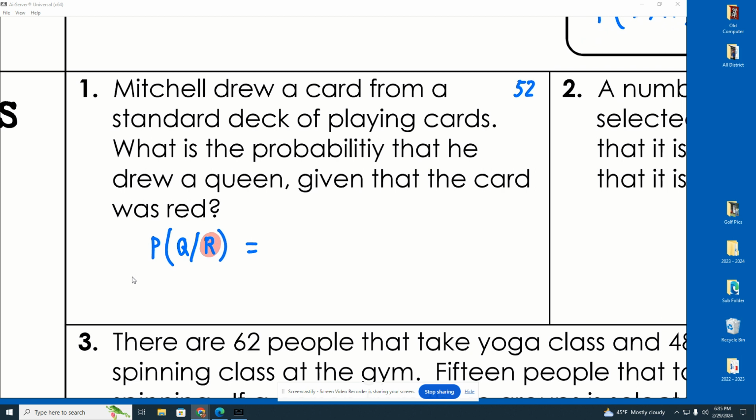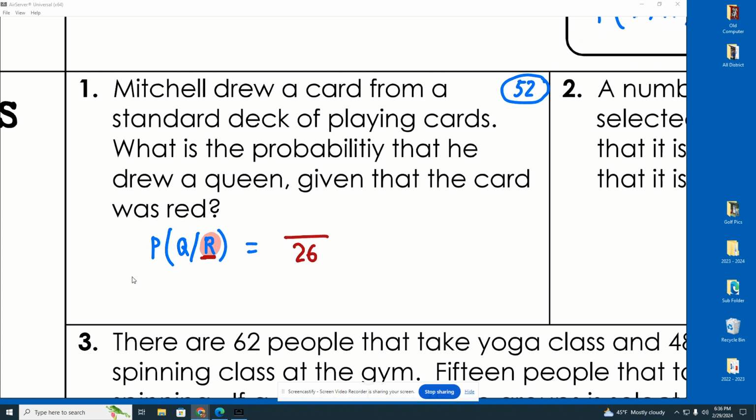How many cards out of this total 52 were even red? Well, you know that half of those, only 26, were actually red. So when I focus on the given, there's only 26 cards that are red. Now, ignore all the black cards. No more spades, no more clubs. You're only focused on these reds.